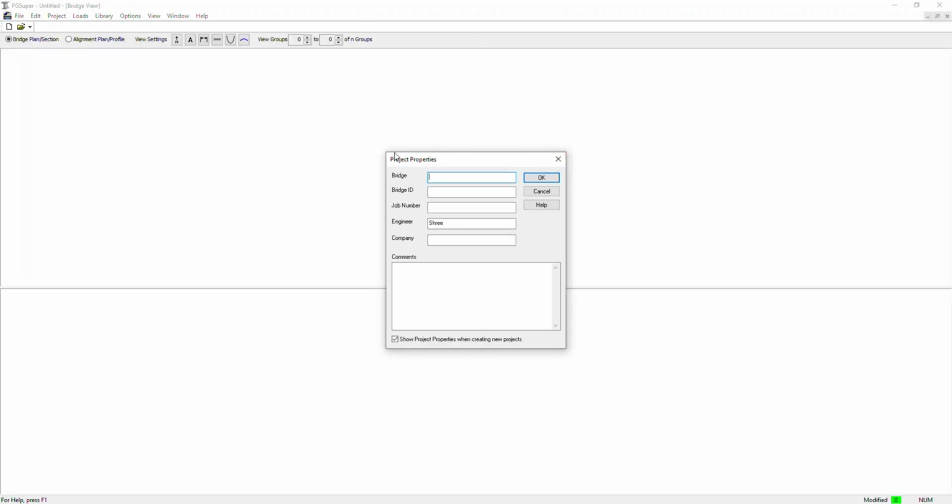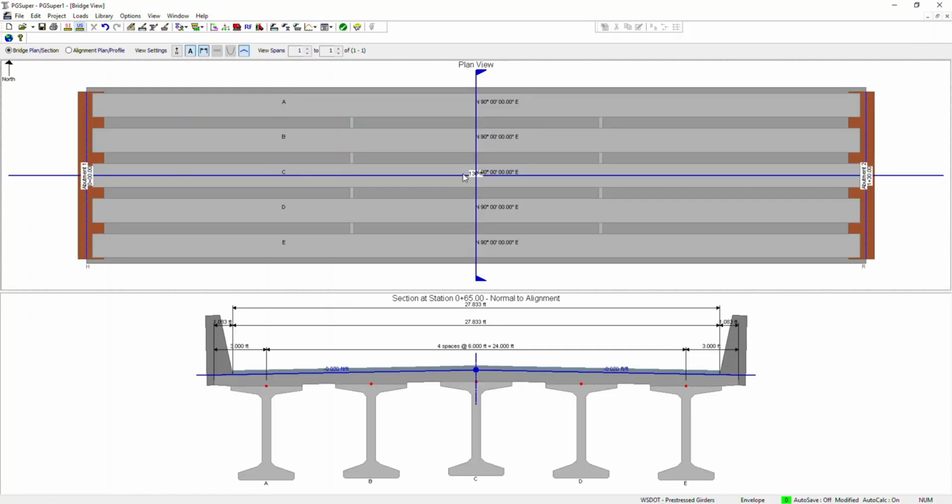After you do that, the project properties will pop up, and you can type your bridge name, bridge ID, job number, the engineer who is designing, the company information, and any comments you would like to add. Click OK. This is the bridge that is auto generated by PGSuper, which you can edit now.